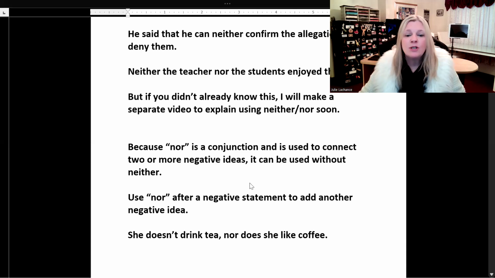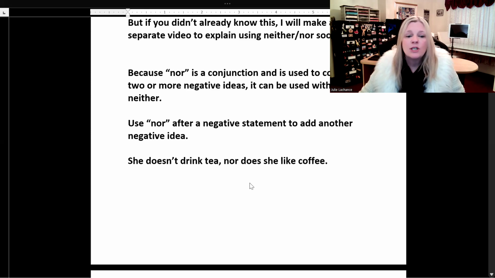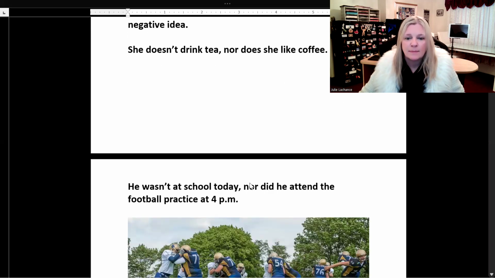Okay, because nor is a conjunction and is used to connect two or more negative ideas, it can be used without neither. Use nor after a negative statement to add another negative idea. For example, she doesn't drink tea, nor does she like coffee. Two separate ideas.